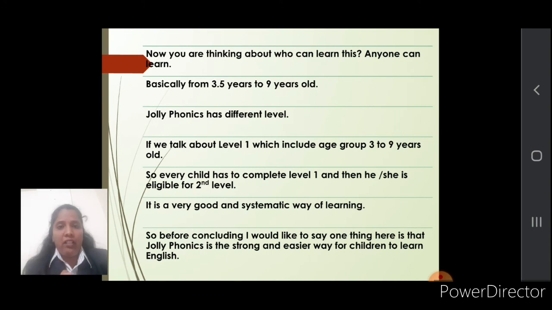Jollyphonics has different levels. We need to finish the first level, then you are eligible for the second level. So my dear friends, don't you think this is a very good and systematic way of learning? Before concluding, I would like to say one thing: Jollyphonics is a strong and easier way of learning English.